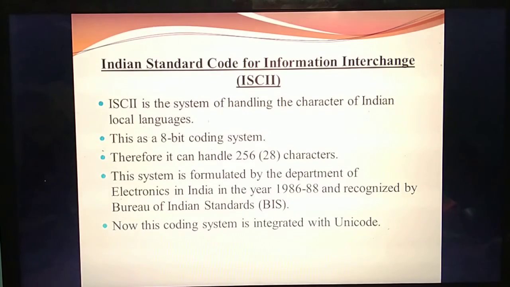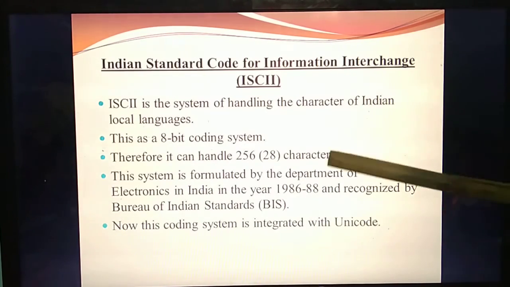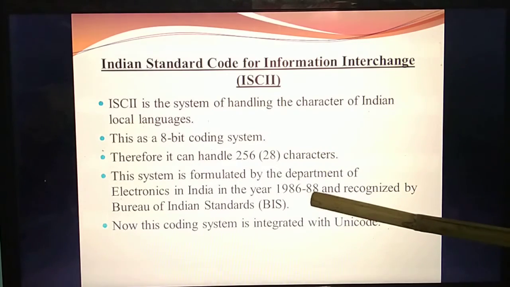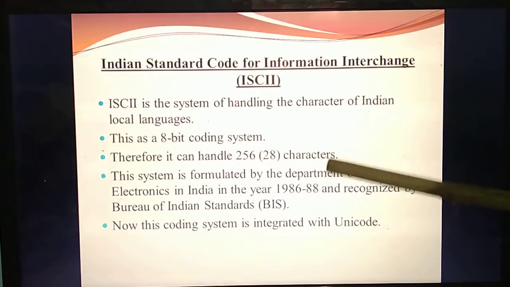Here also this is an 8-bit coding scheme. Like ASCII, this is also an 8-bit coding scheme. So 8-bit means 2 power 8. How many characters can it handle? 2 power 8 means 256. It was introduced in 1986 to 88. By whom was it introduced? Bureau of Indian Standards.